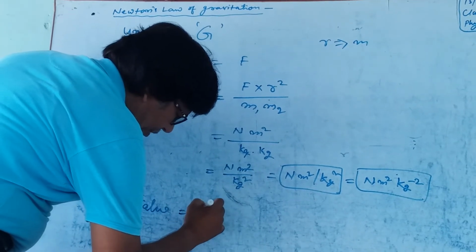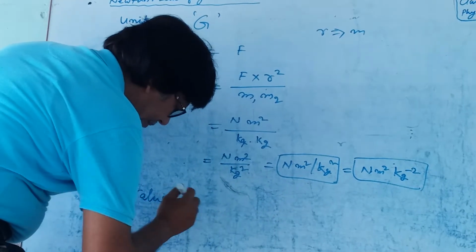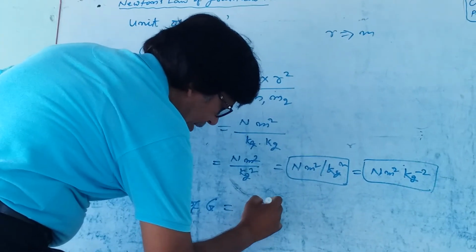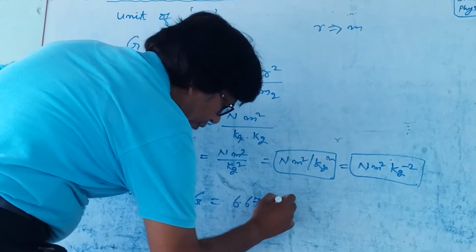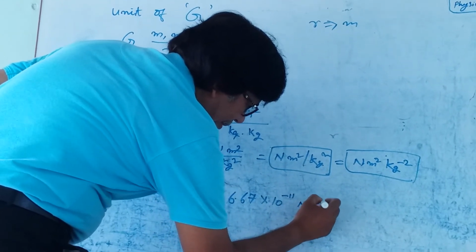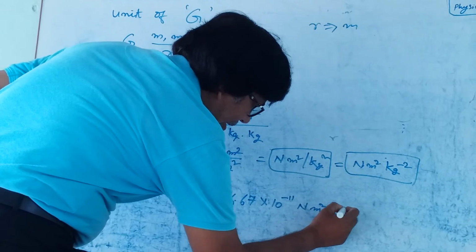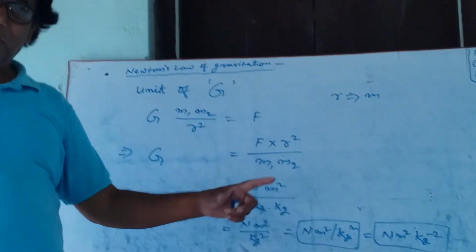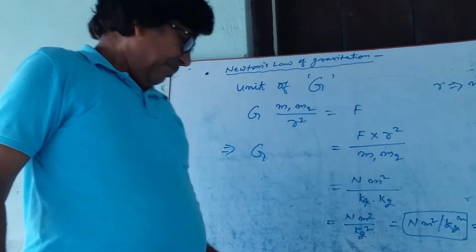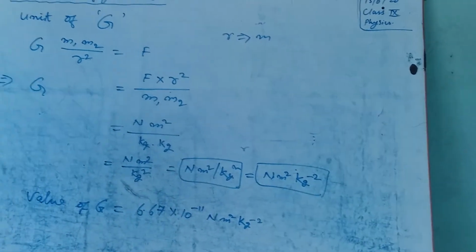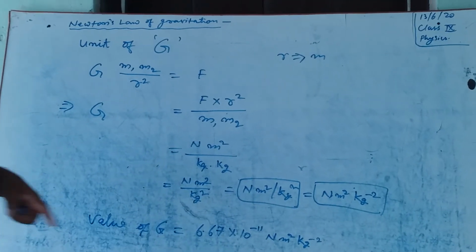Its value is equal to, value of G equal to 6.67 into 10 to the power minus 11 Newton meter square per kg square. Actually, this is a very small value, very small quantity, and this value is obtained experimentally.